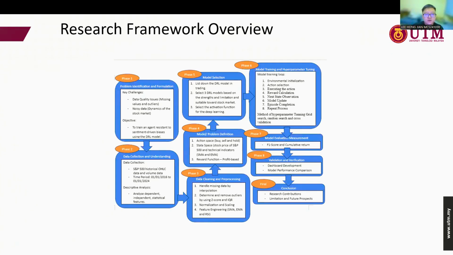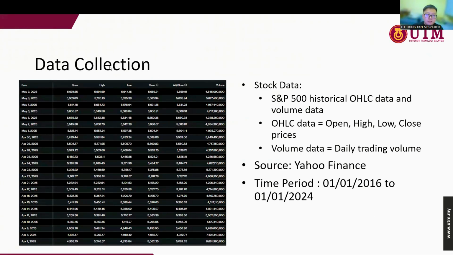So here is the research framework overview, where I will explain the whole flow of the research from the start to the end. So next is data collection. As I mentioned in Chapter 2, the S&P 500 is chosen as our raw data. The S&P 500 historical OHLC data and also the volume data will be collected from Yahoo Finance, and the time period is 2016 until 2024.